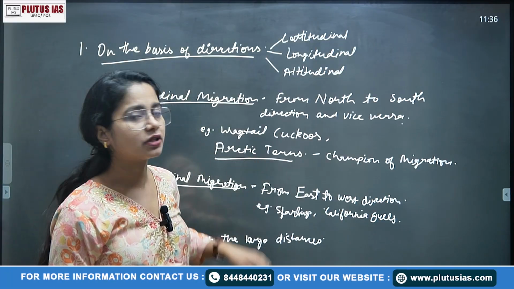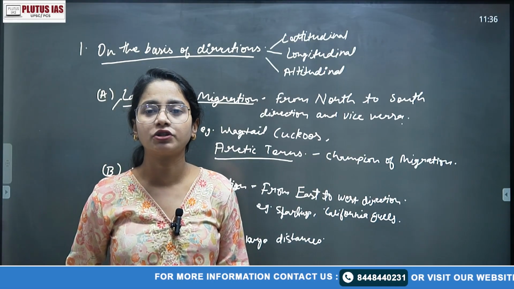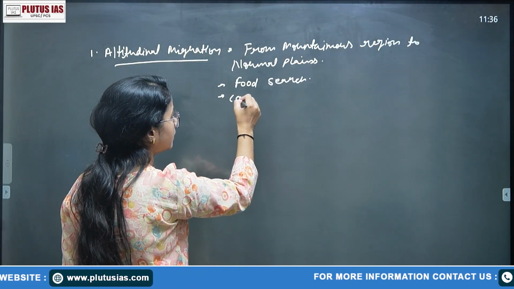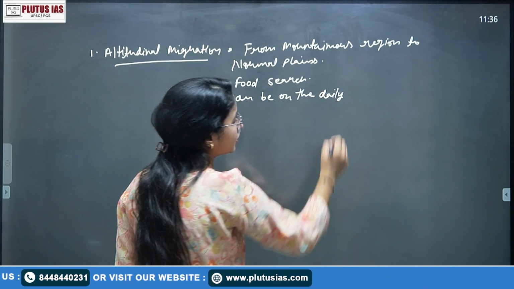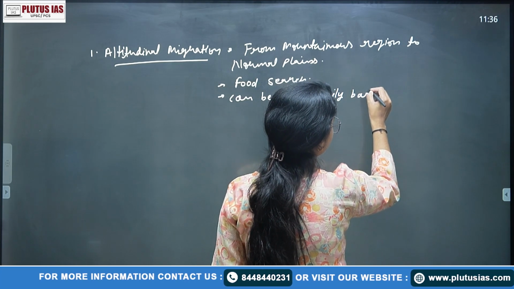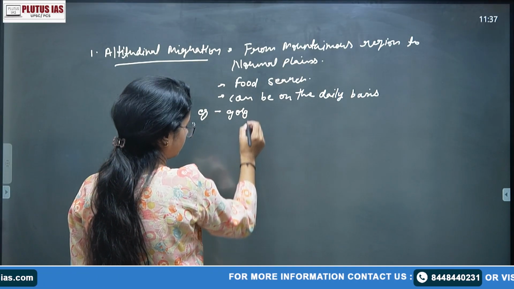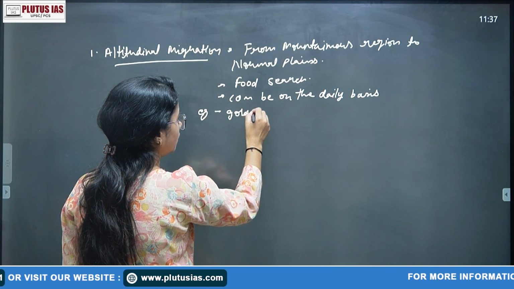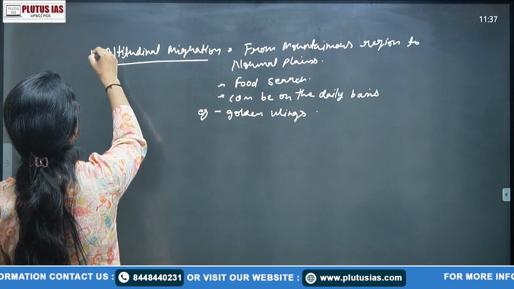It is not that they are moving on a daily basis. Latitudinal or longitudinal migration is not on a daily basis, but altitudinal can be on a daily basis, like there is a concept of temperature inversion that occurs on a daily basis. Golden wings is a bird, an example, the golden wings bird.